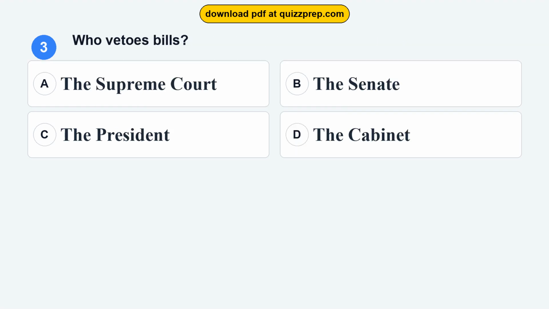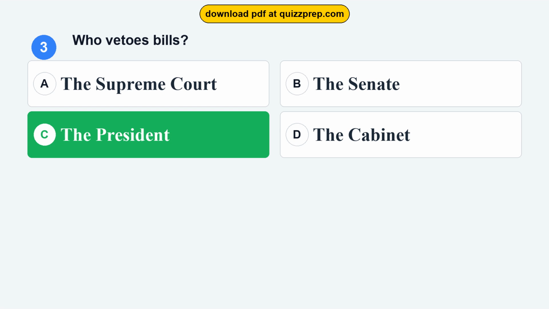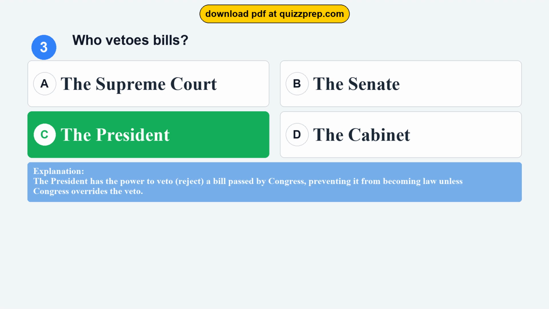Question 3. Who vetoes bills? Option A, the Supreme Court. Option B, the Senate. Option C, the President. Option D, the Cabinet. The correct answer is option C, the President. The President has the power to veto, reject, a bill passed by Congress, preventing it from becoming law unless Congress overrides the veto.